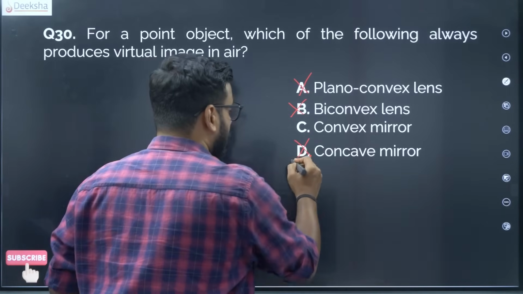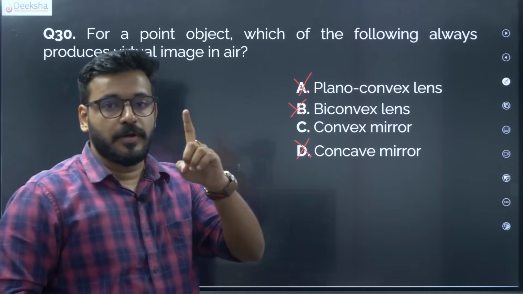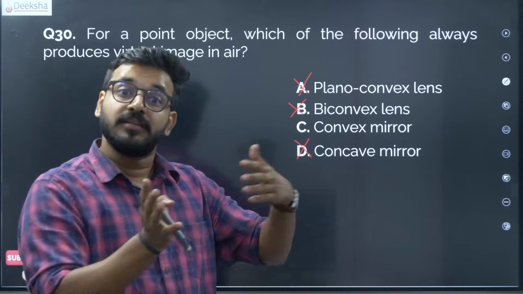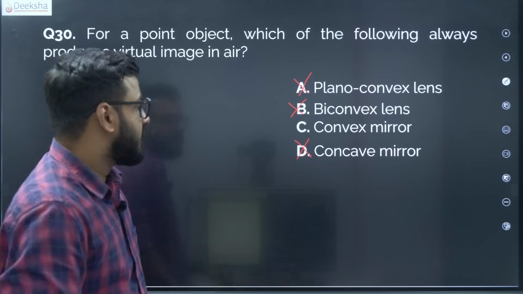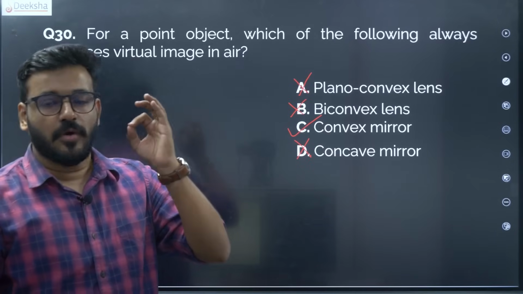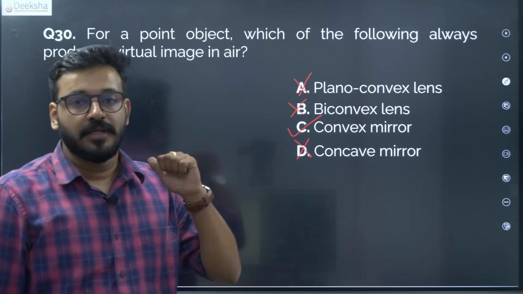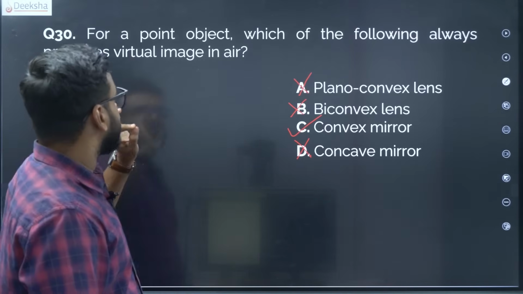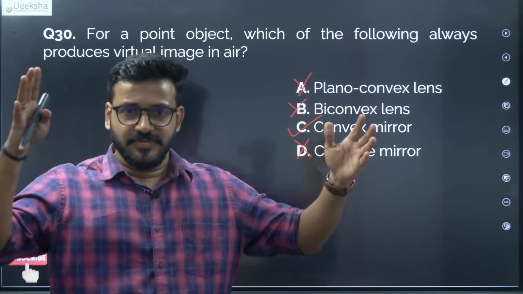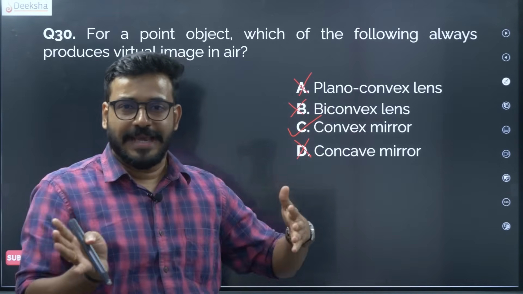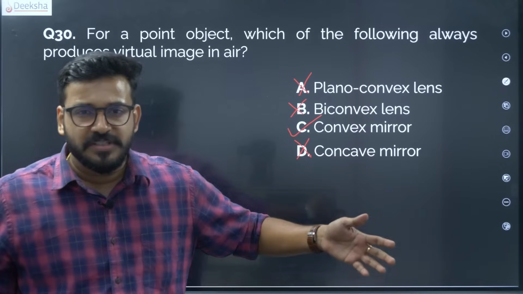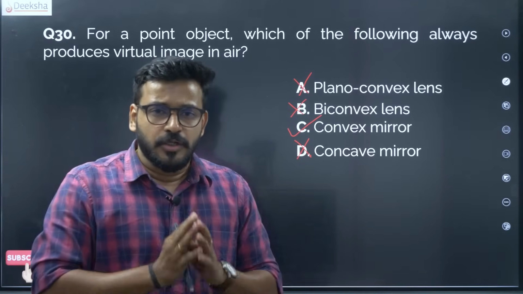Concave mirror also, we have seen all the ray diagrams. It produces a virtual image only in one particular range of positions. Otherwise, it's real. The only correct answer here is convex. Convex, yes, it always produces virtual images. Alright, so in the first 30 questions, as we have analyzed, towards the end, as we are approaching the 30th question, a lot of the questions were very easy, very straightforward, to the point.